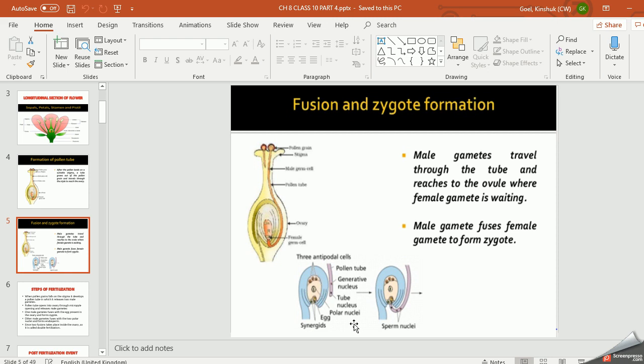And fusion of a male gamete with the egg is called syngamy. This is called syngamy and this is called triple fusion. And since two fertilizations are taking place in the ovary, it is called double fertilization.